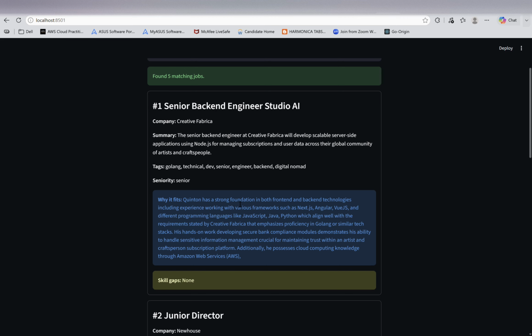I hit the same issue with skill gap detection. The LLM actually missed an obvious gap during testing, so I replaced that specific check with simple, deterministic string matching and reserved the LLM only for the part that actually needs judgment, the fit explanation.